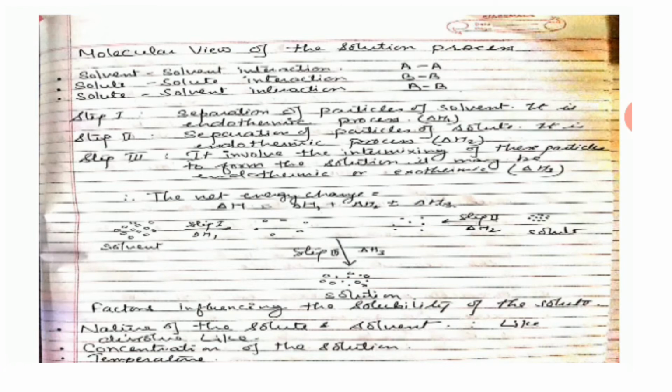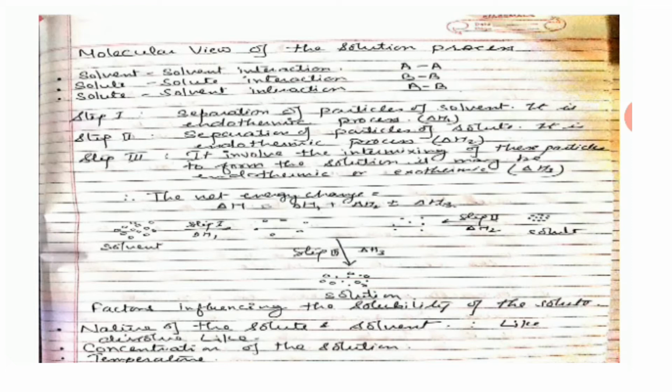Now there is a molecular view of the solution process. For anything to dissolve in water or any type of solvent, we have to deal with three types of interactions. First one is your solvent-solvent interaction, that is A and A. We will always represent the solvent by A. Solute-solute interaction, that is BB interaction.